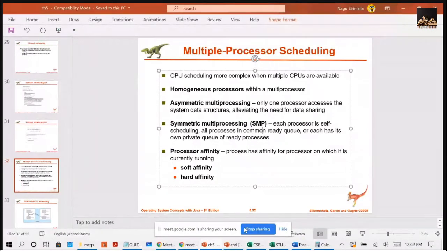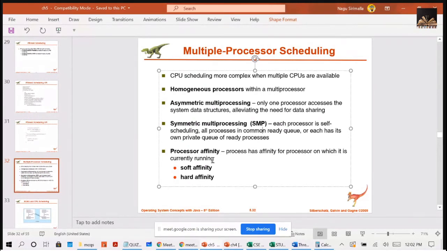And coming to affinity, the processor affinity. The process has affinity for the processor on which it is currently running. The processor affinity can be implemented in two ways. One is soft affinity, the second one is hard affinity. I'll tell you what affinity means.